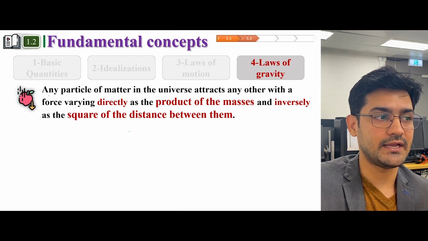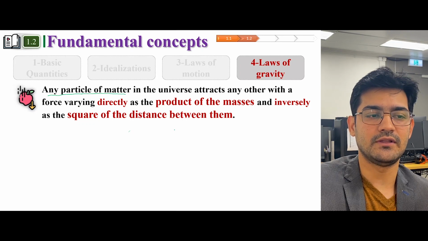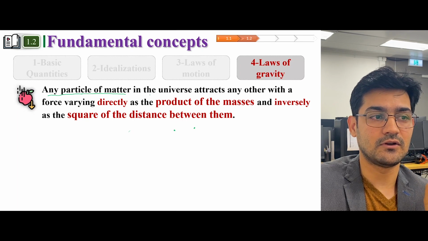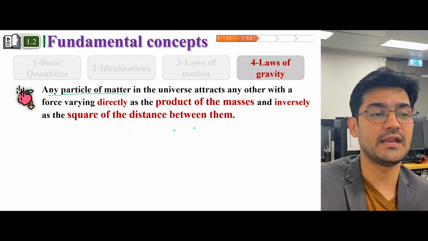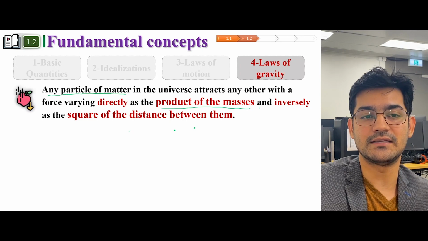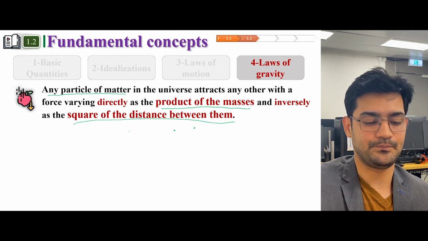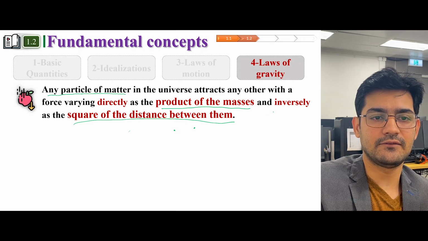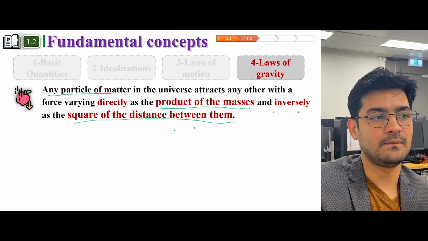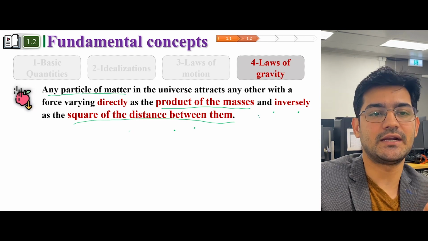So Newton says any particle of matter in this universe. So if there is one particle, this is another particle. Any particle of matter in this universe attracts any other particle with a force varying directly as the product of masses and inversely as the square of distance between them. Okay. So what does that mean? That means that if there is a particle and there is another particle, or if there is a third particle, all these particles attract each other.